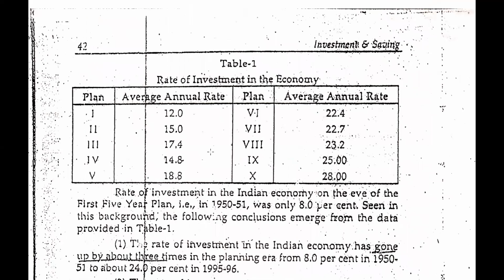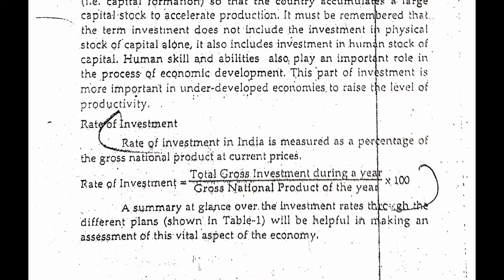There is the rate of investment. We are given here the rate of investment and its formula. Let's read it. Rate of investment in India is measured as a percentage of gross national product at current prices. So how can we find the rate of investment in a country? Here we are given the formula. Rate of investment is equal to total gross investment during a year divided by gross national product of the year, multiplied by 100. This is the formula by which we can get the rate of investment in a country.